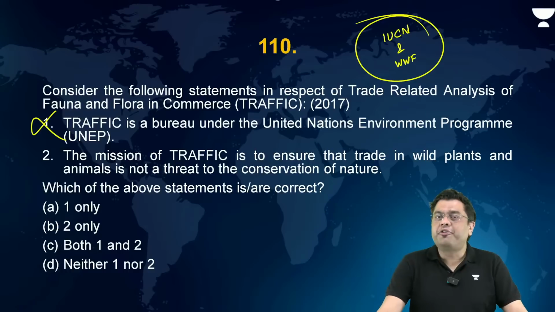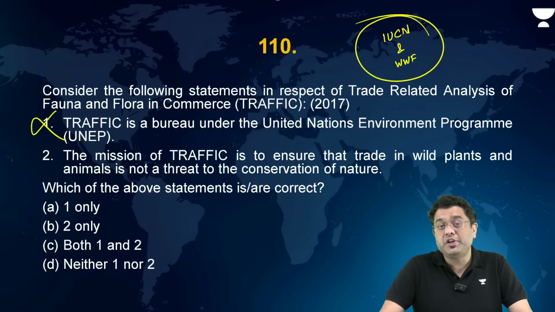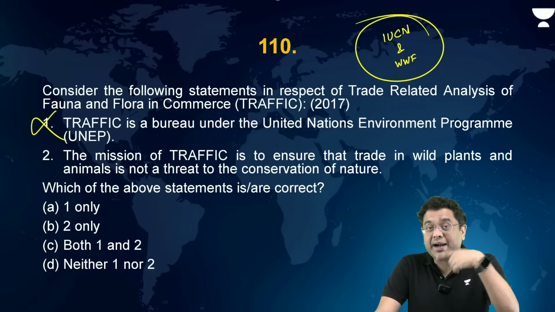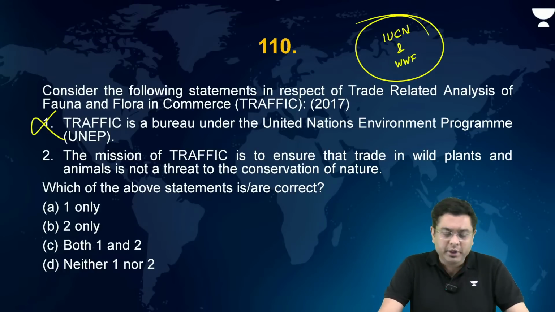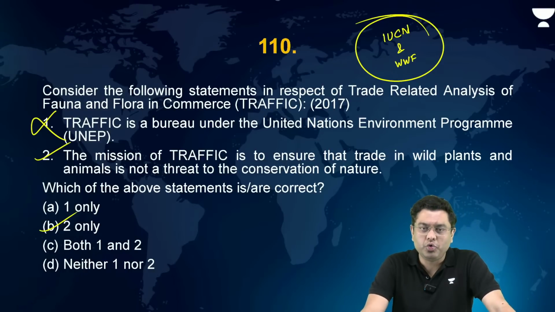Then, the mission of TRAFFIC is to basically ensure that trade in wild plants and animals is not a threat for the conservation of nature. That is what they do, to understand the poaching and the smuggling activities and to understand the pattern and the trend and wherever possible to stop that as well. This is correct. Correct answer being 2 only. Okay. WWF and IUCN, not or, both of them are involved in formation of TRAFFIC.